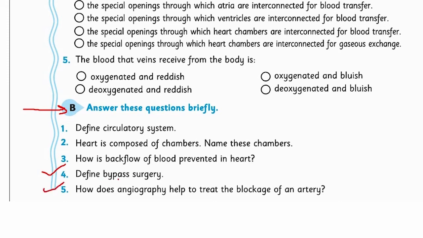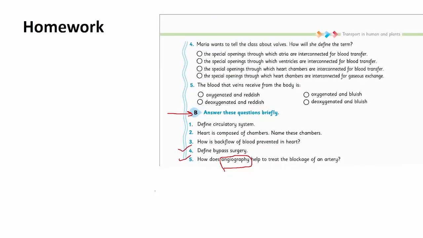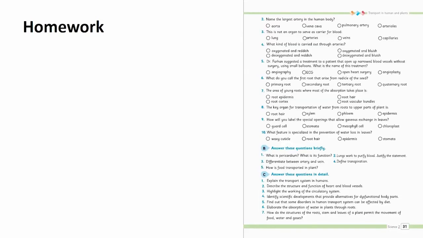Question 4 is: define bypass surgery. You have learned what bypass surgery is and when it is done, so you can briefly define the procedure of bypass surgery. Question 5 is: how does angiography help to treat the blockage of an artery? You know that angiography is the technique to cure the blocked arteries in the circulatory system. And what is the procedure? Briefly describe in your own words, or you can make a diagram to clarify your concept. Next comes the review exercise at page 31.